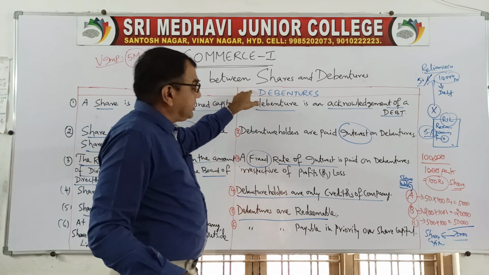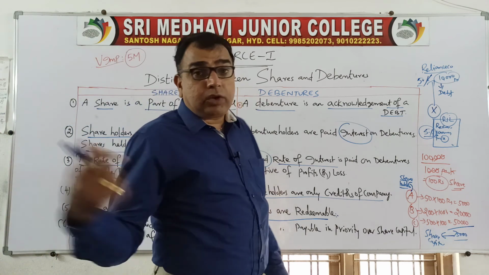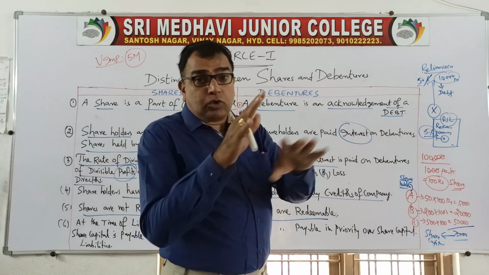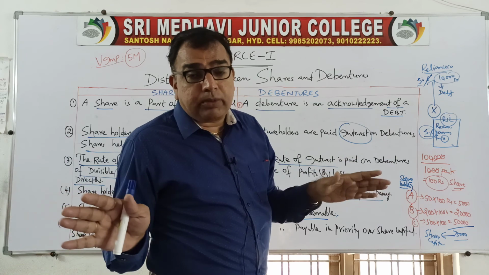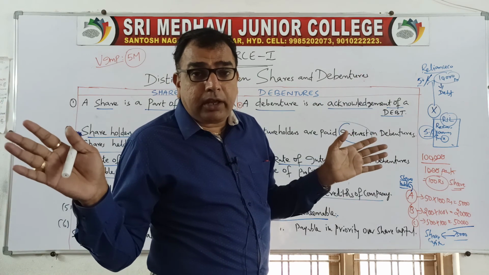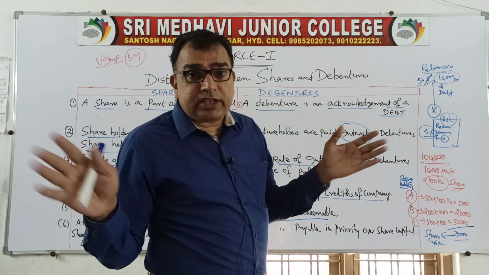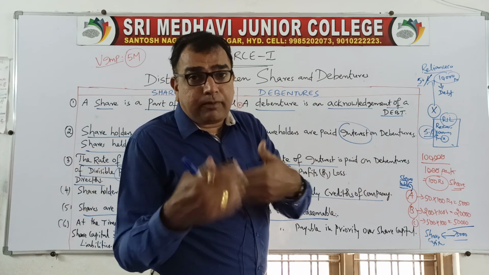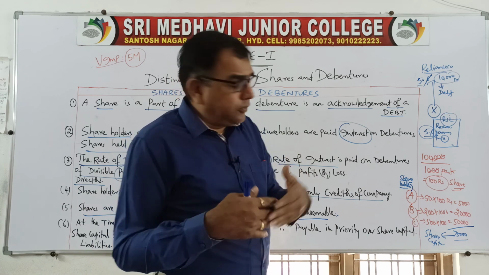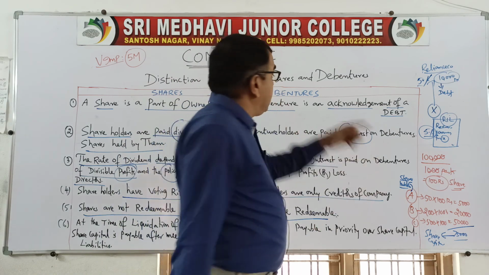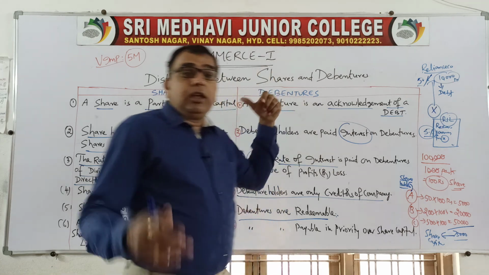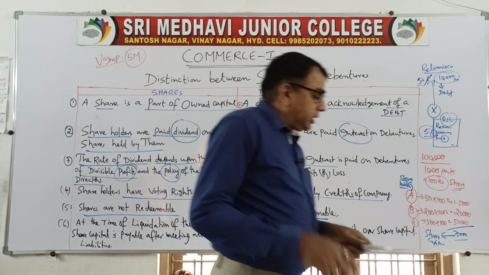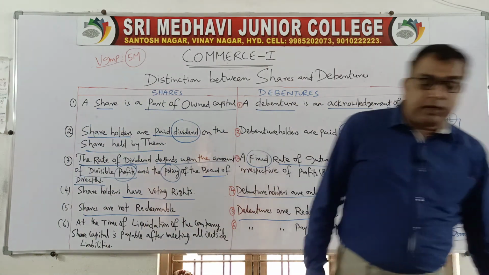But in case of debentures, they have got priority over shareholders. Priority means these people are paid first. When the company is closed down, liquidation means closing down the business activities and selling of the company. That means disposing of all assets is called as liquidation of company. So when it is liquidated, when the winding up of the company is done, we are going to pay capital first to the debentures, then if money is left out, it is paid to the shareholders. So these are the important 6 differences between shares and debentures.